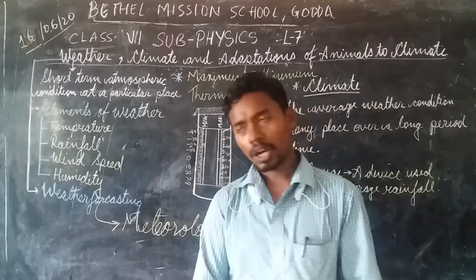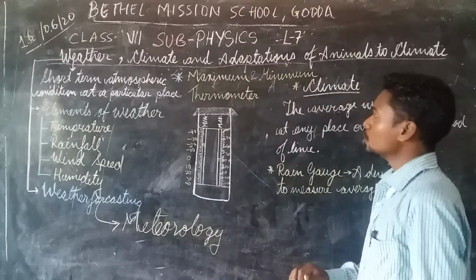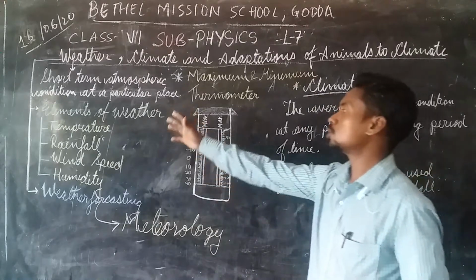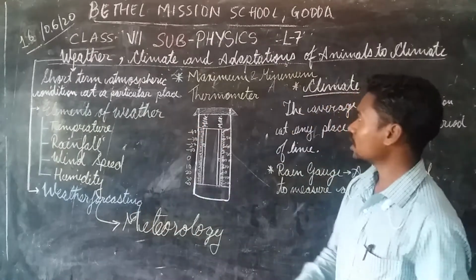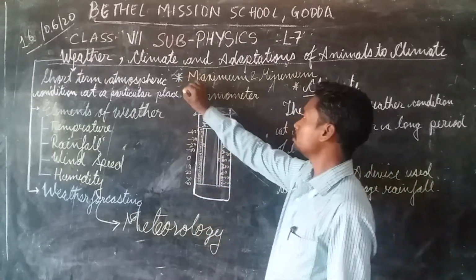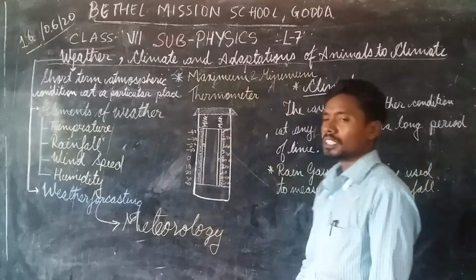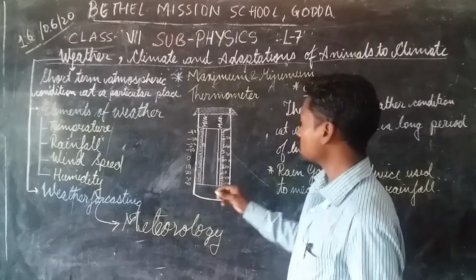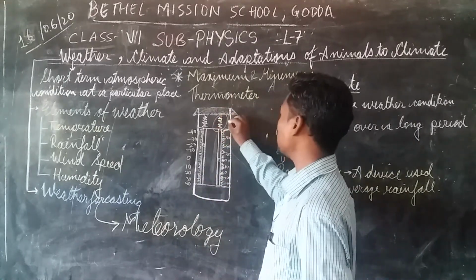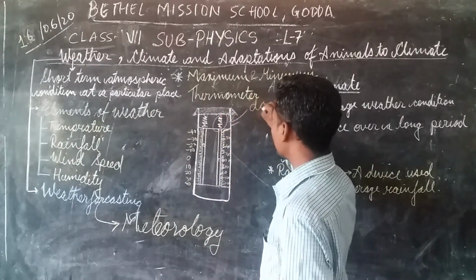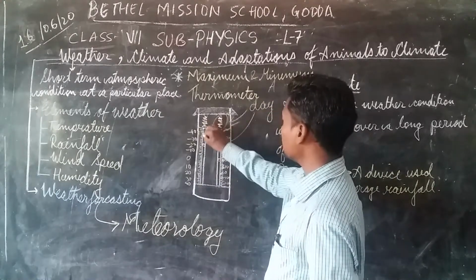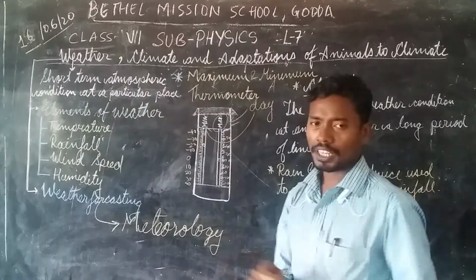Now we move on to some very important devices which help us to read the weather. For example, we have the maximum and minimum thermometer. This is a special type of thermometer which records the maximum temperature of the day as well as the minimum temperature of the day.